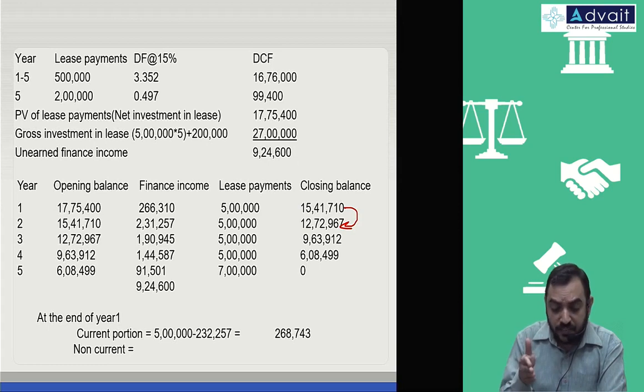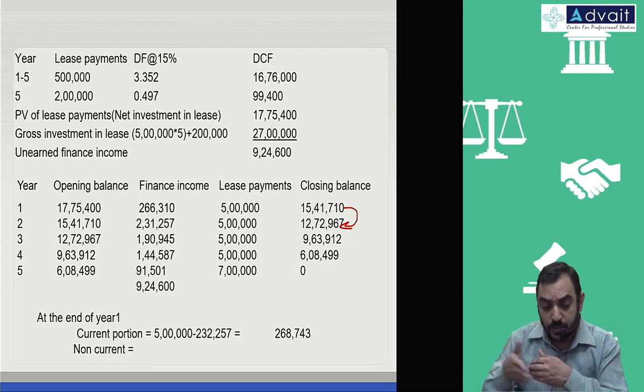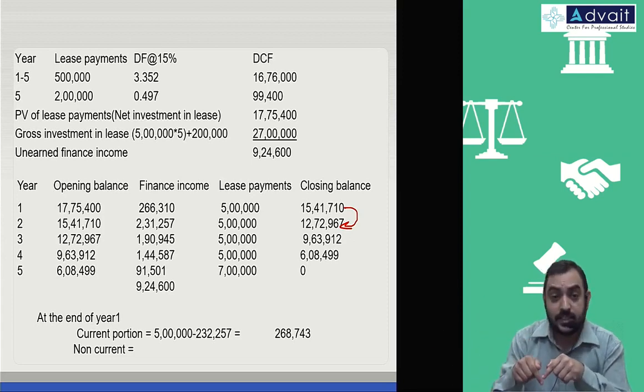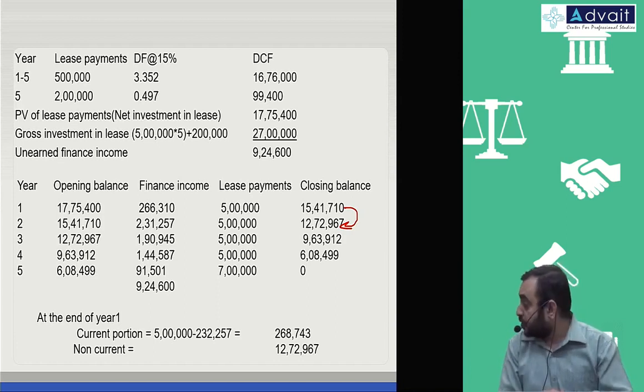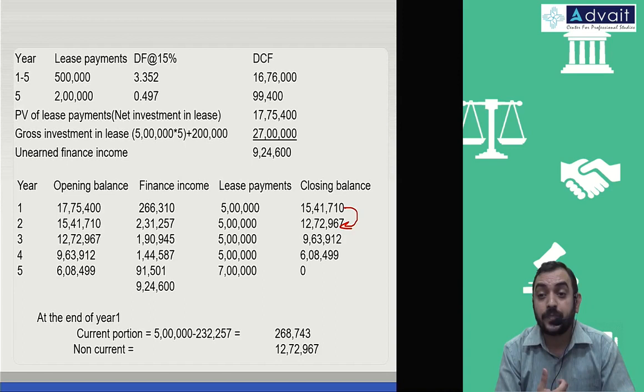Because out of 15,41,740, it is becoming 12,72,000 in the next year. That means the difference amount should have been paid in the next year. So 12,72,967 is the non-current portion.